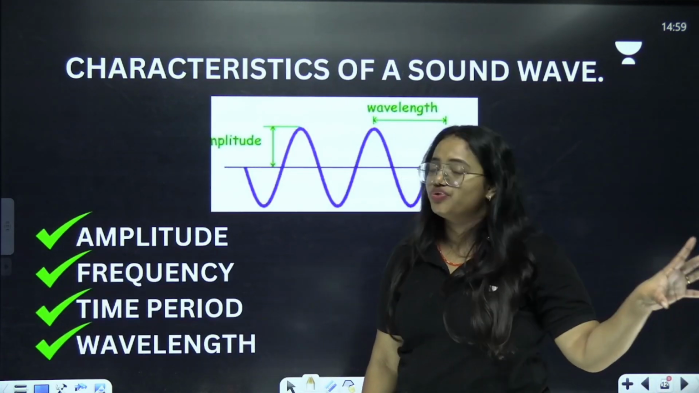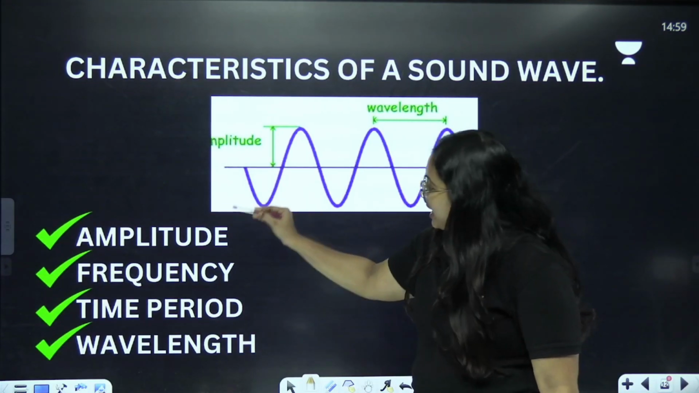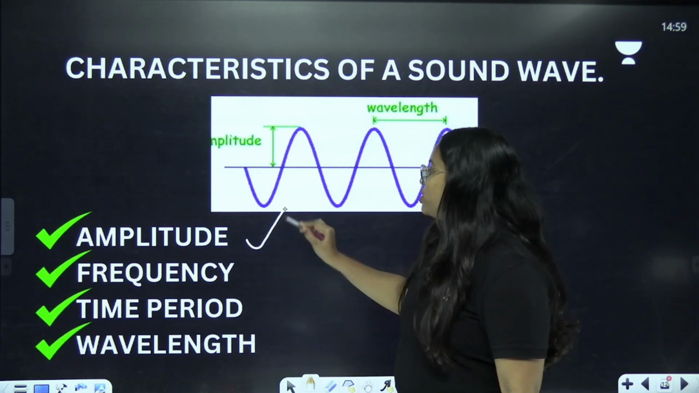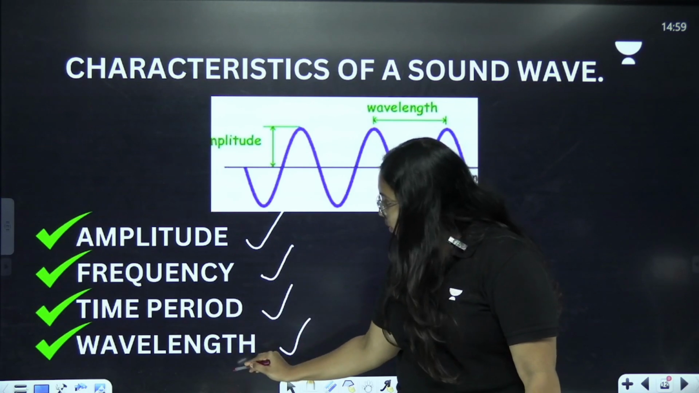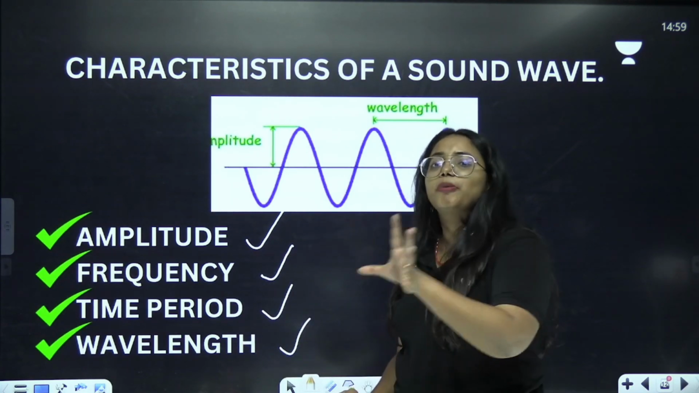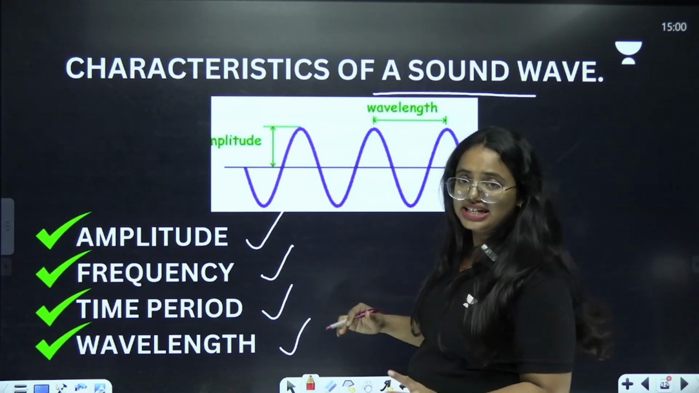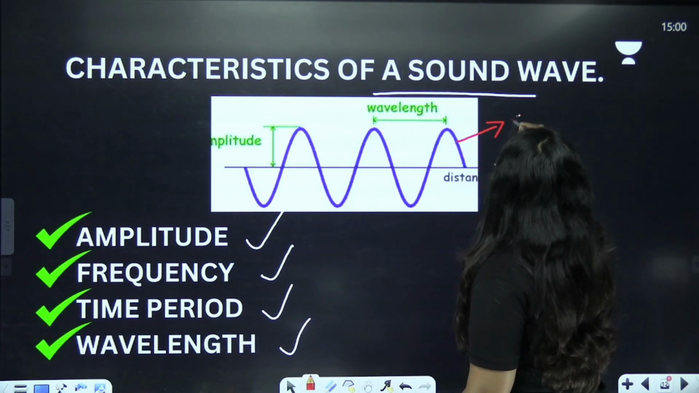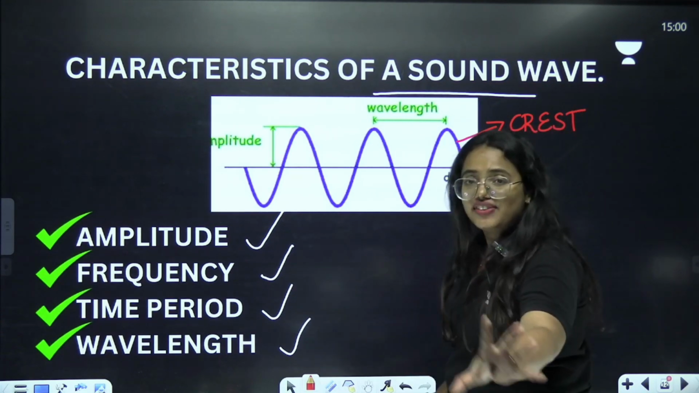Very, very difficult part. So please listen carefully. There are mainly 4 things that we need to understand here. Okay? Amplitude, frequency, time period, and wavelength. So these 4 characteristics are very important for a sound wave. When you consider a wave like this, it has mainly 2 parts. The upper portion can be called the crest. Please remember these terms. Very, very important.